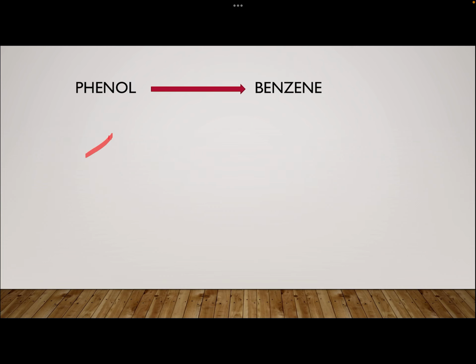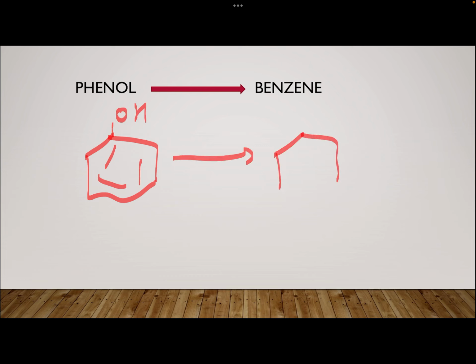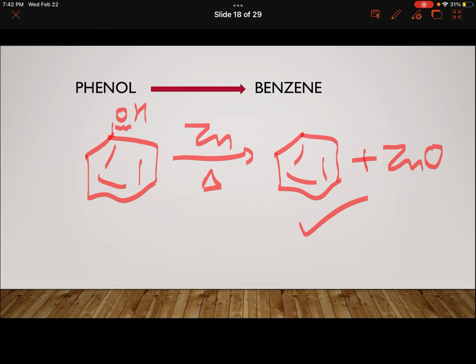Phenol to benzene, simple. This is phenol. I have to convert it to benzene. So I have to remove the oxygen which is here. I will get C6H6. For that, you can simply heat it with zinc. It will give you benzene along with zinc oxide. So this is the product that I wanted to make.